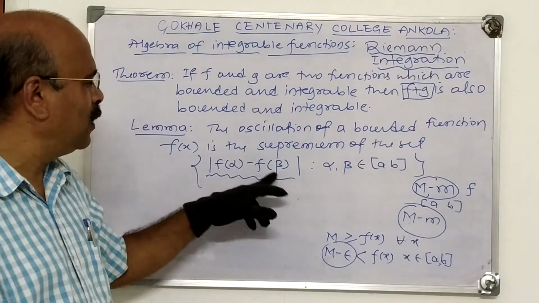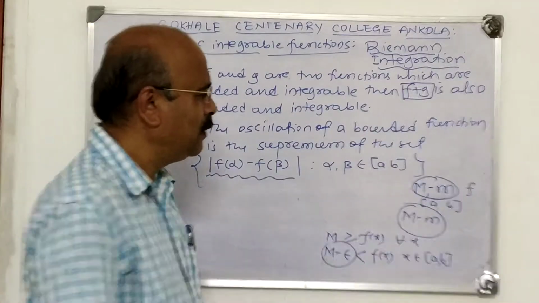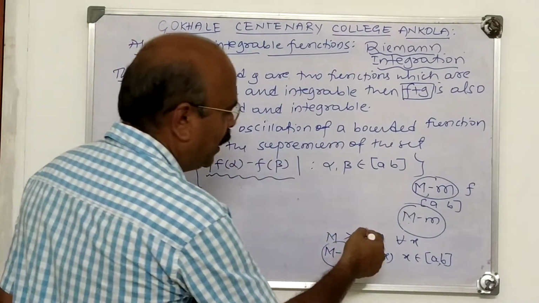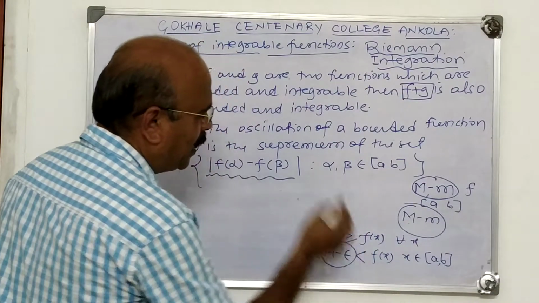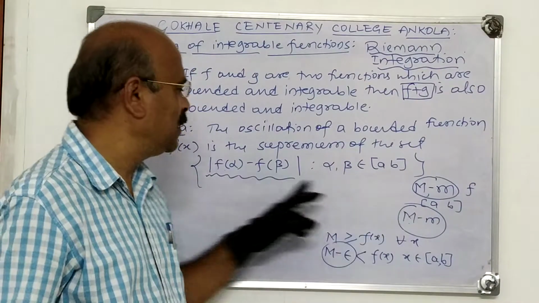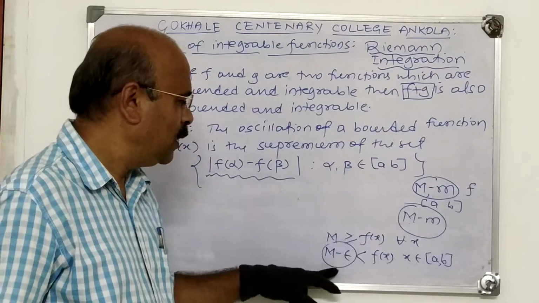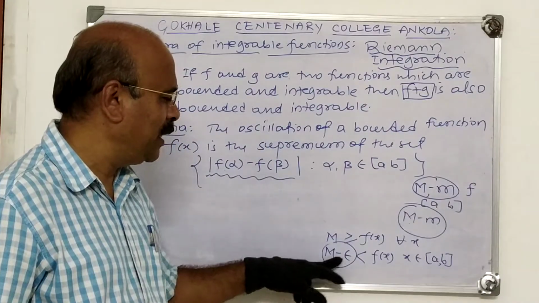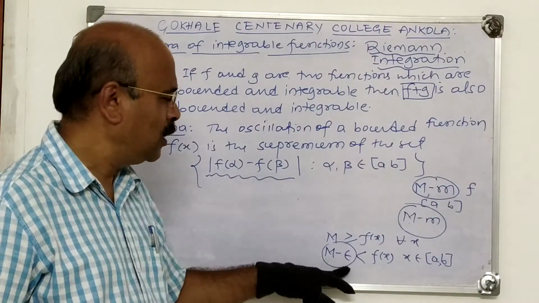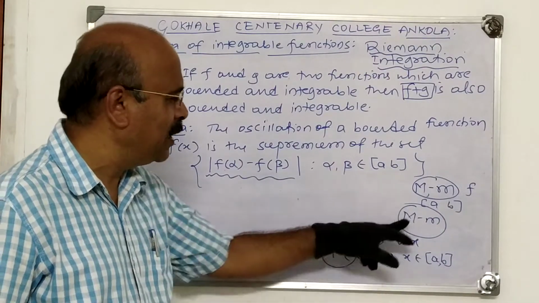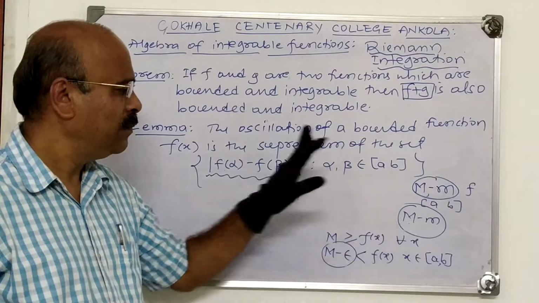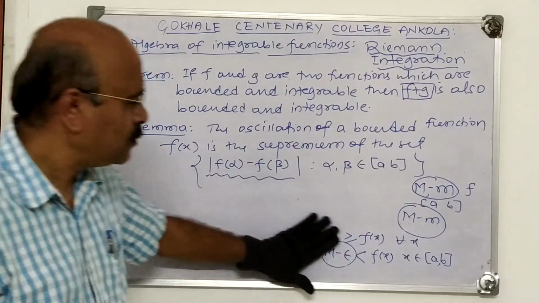But there exist alpha 1, beta 1 belongs to AB, so that mod f of alpha 1 minus f of beta 1 is greater than M minus m minus epsilon. First condition gives M minus m is the upper bound. Second condition gives M minus m minus epsilon is less than mod f of alpha 1 minus f of beta 1. This gives M minus m is supremum of this set of numbers.